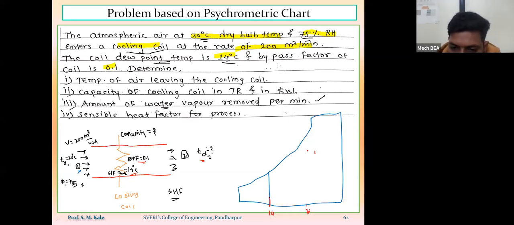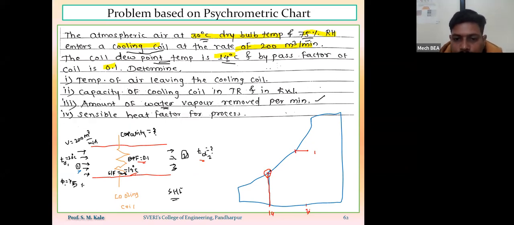To locate the coil condition line, I have to check what is the dew point temperature of the entering air, and if the dew point temperature of entering air is having the higher value as compared to coil temperature line, then this coil surface temperature will be called as the apparatus dew point temperature. That apparatus dew point temperature will be always represented on the saturated curve.